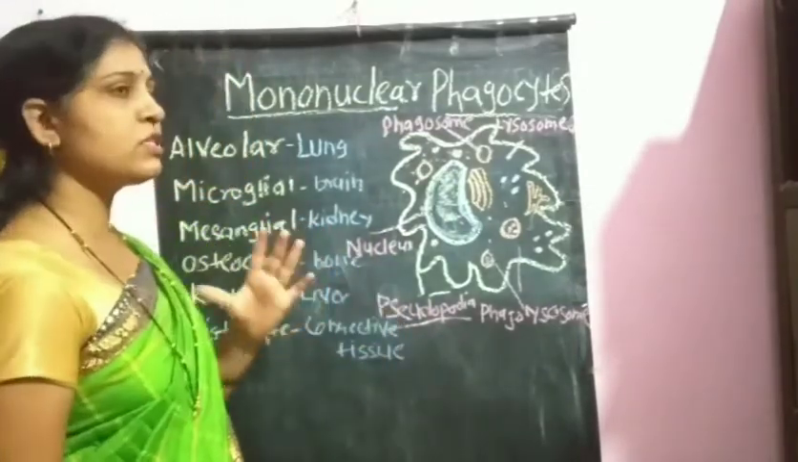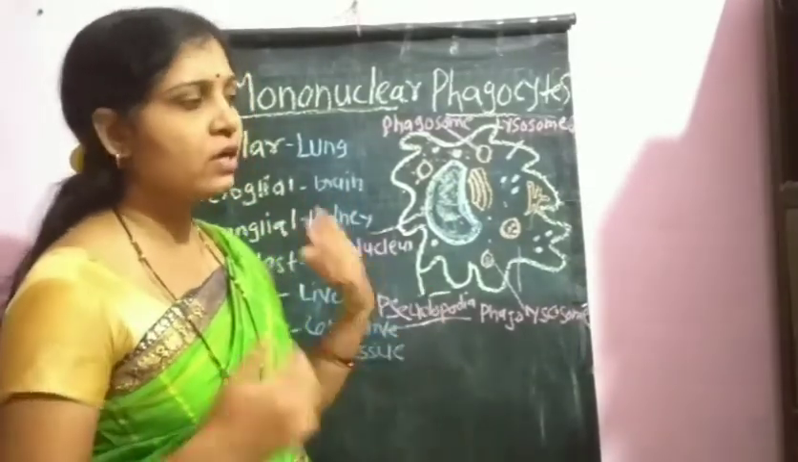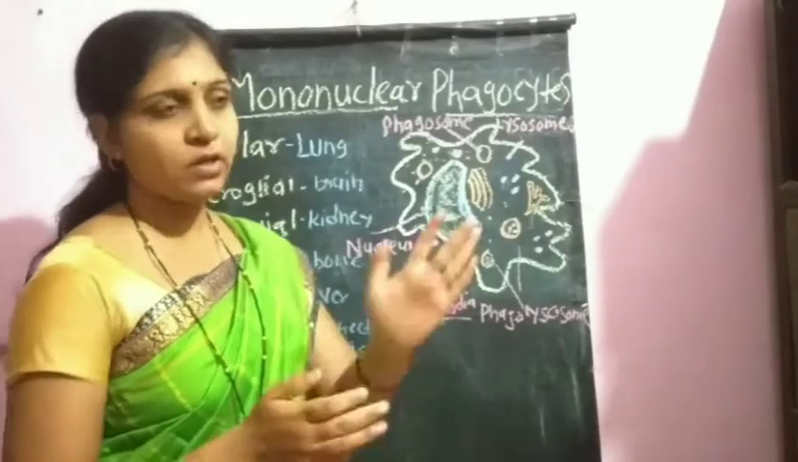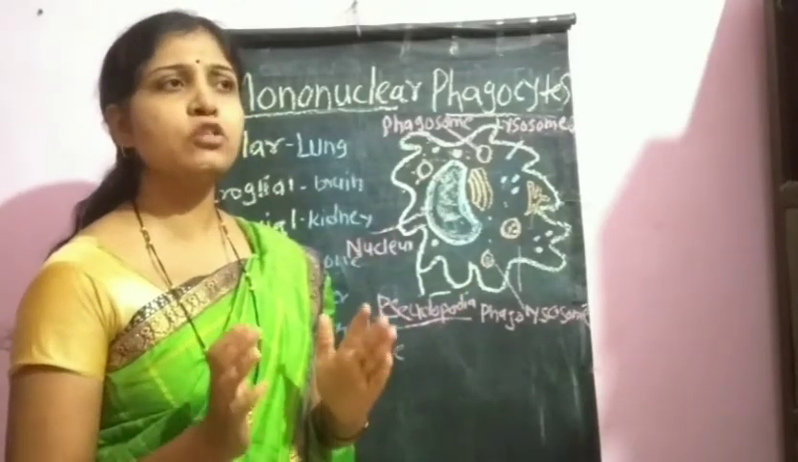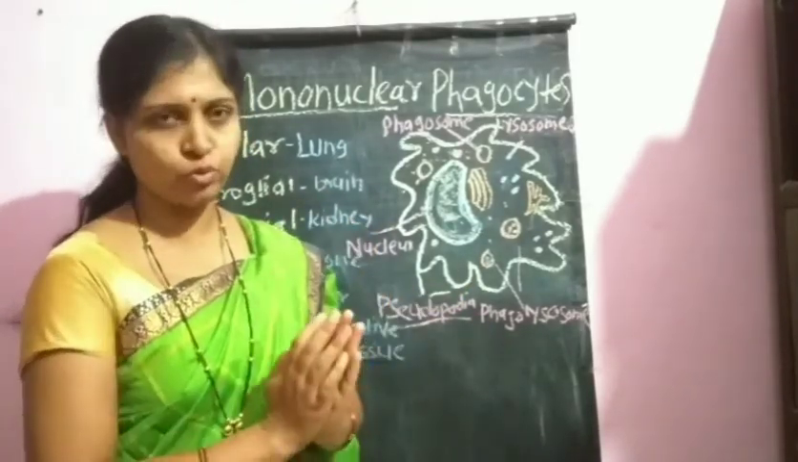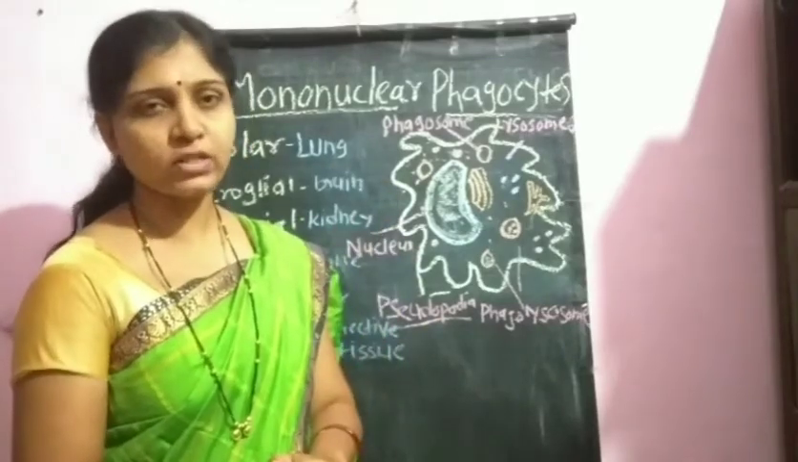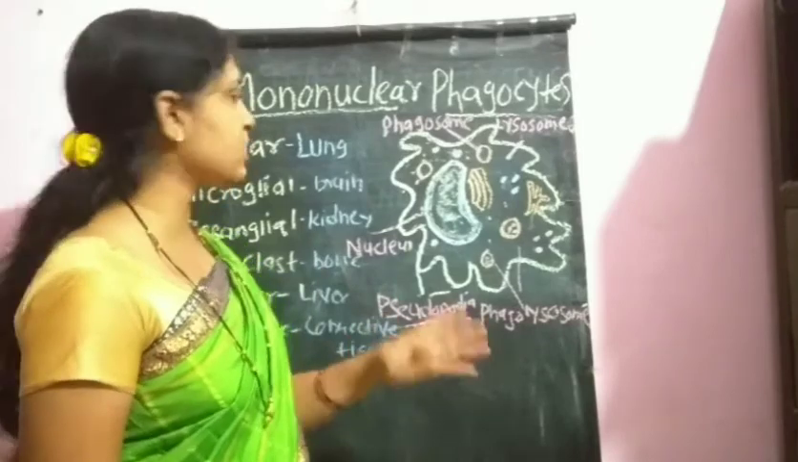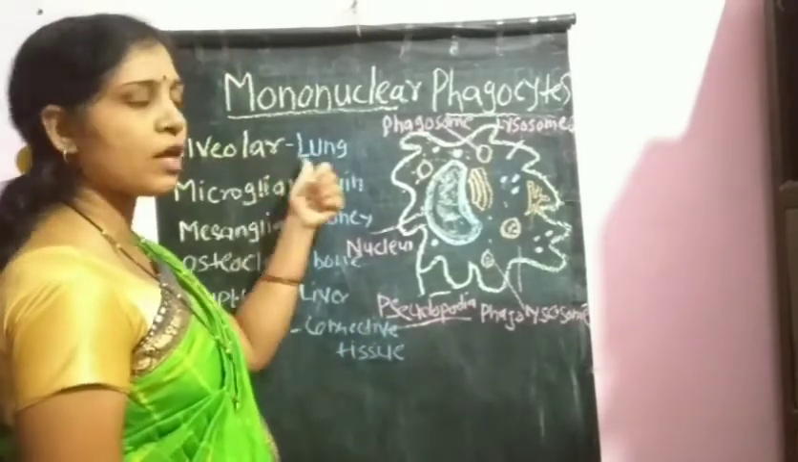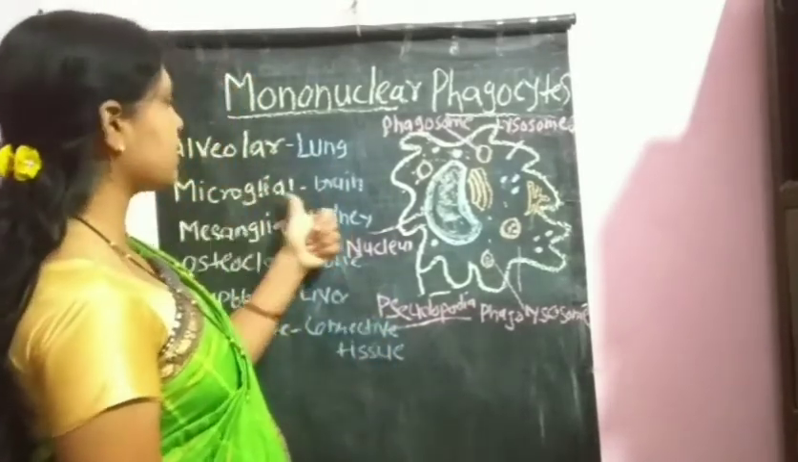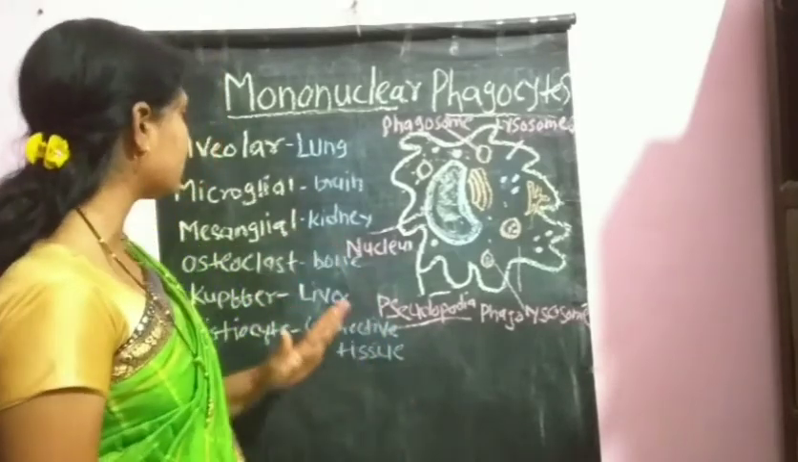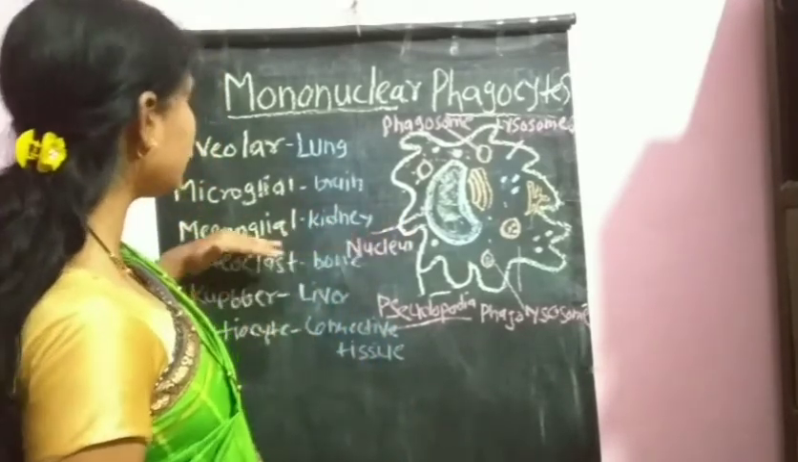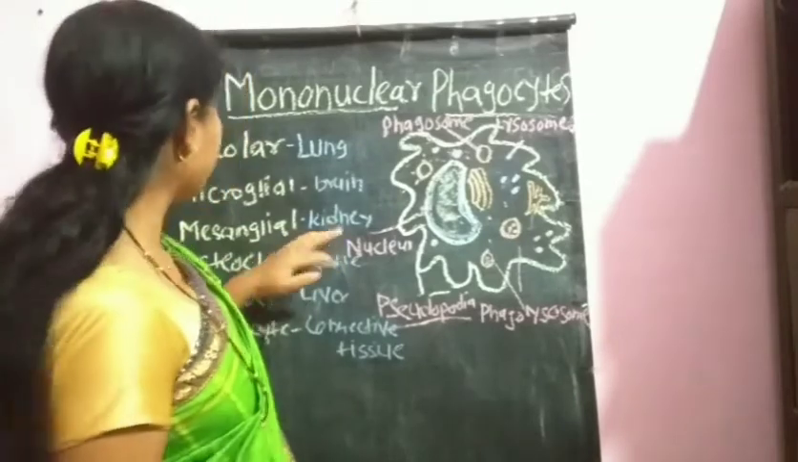Now on the basis of their location, there is a differentiation of macrophages, meaning on the basis of which type of tissue the macrophage is present in, they get differentiated. Those macrophage cells which are present within the lung are called alveolar macrophages. Those present within the brain are called microglial cells. Those present within the kidneys are called mesoglial cells.